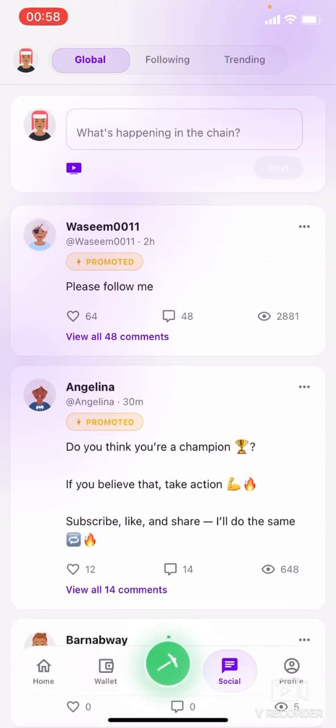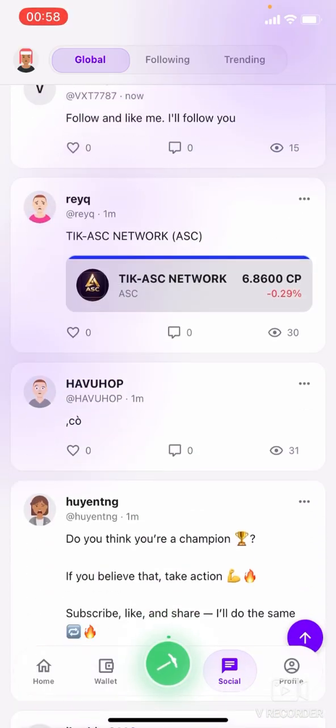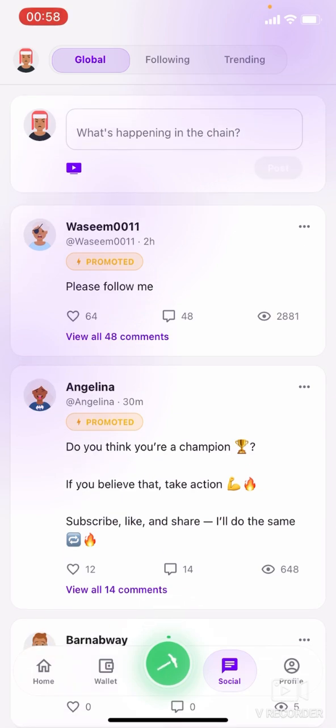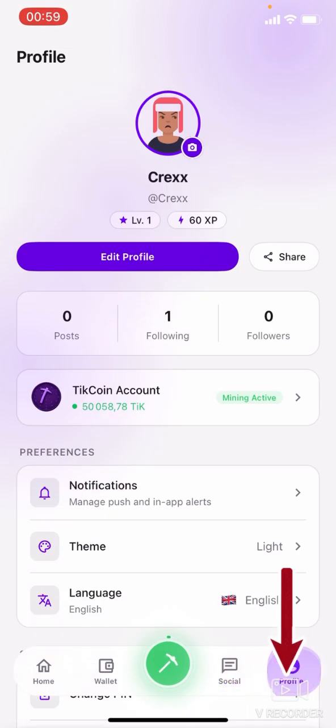People can also comment on your post right here, and the more posts you make, the more engagement you get, the more traffic you also get to your page. Now if you click on profile, you see that you have your profile over here, and people can actually follow you on this application. So people can follow you by coming to your profile and clicking on the follow button, and you can also follow them back. So it's actually like a social media where you can follow each other and do a whole lot of stuff.